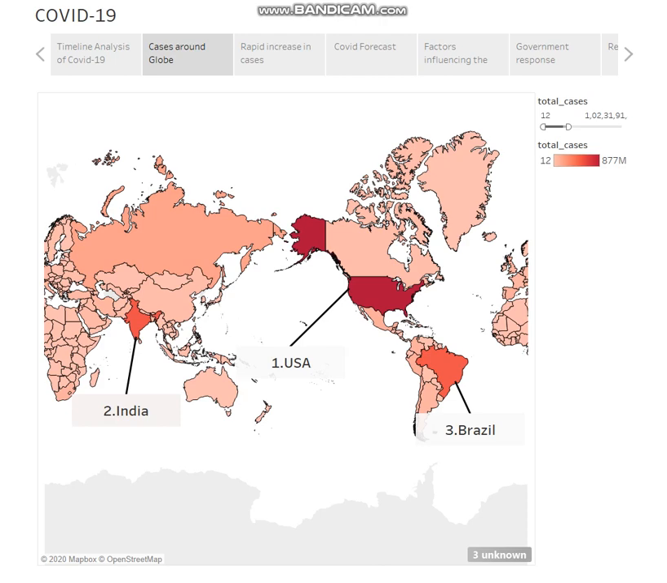Our first story point is representation of total number of COVID cases around the globe. From the visualization itself, we can tell that the top 3 countries having maximum COVID cases are USA, India, and Brazil, where the total number of cases have been sorted using the color filter.